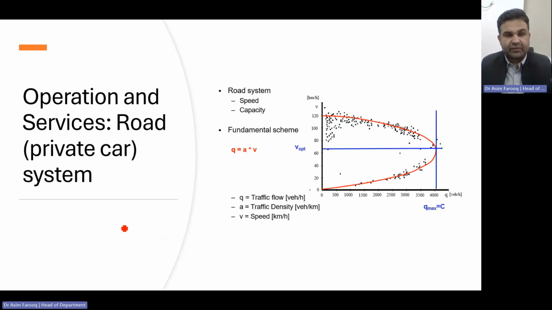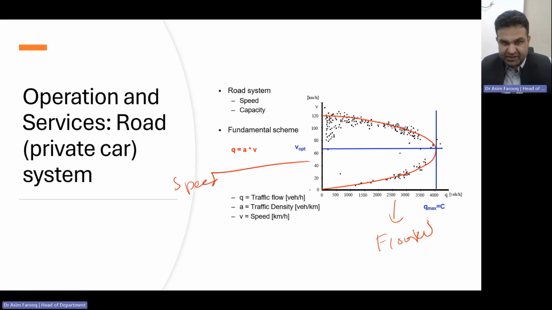In that slide, we will try to understand the operation in services, and how it can affect that chart. Here we have the flow, and here we have the speed.